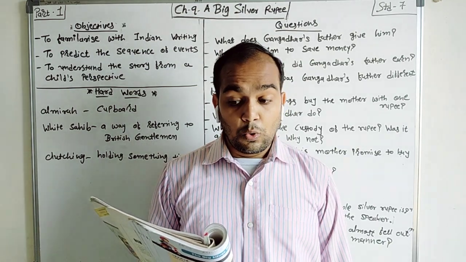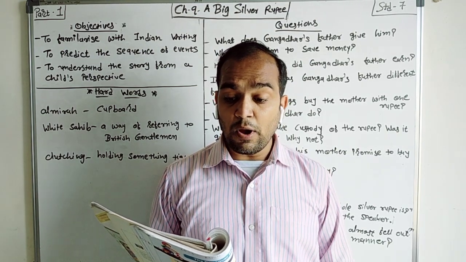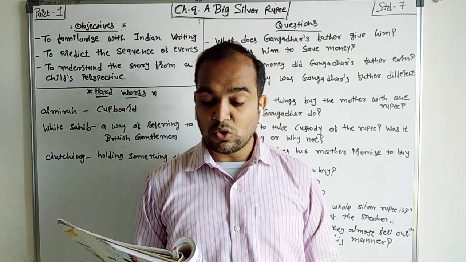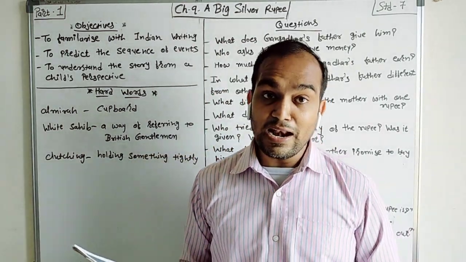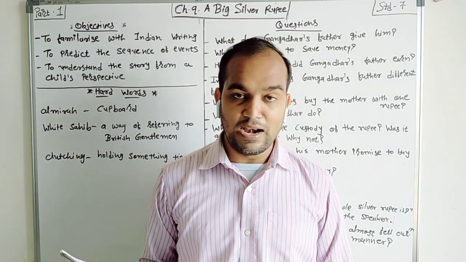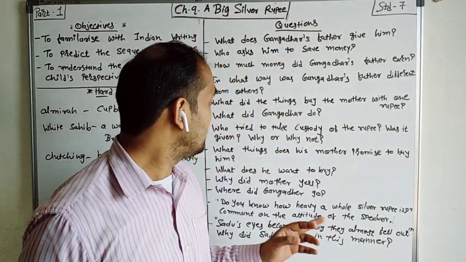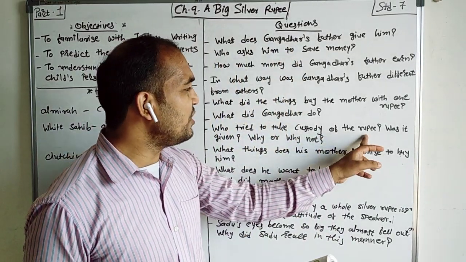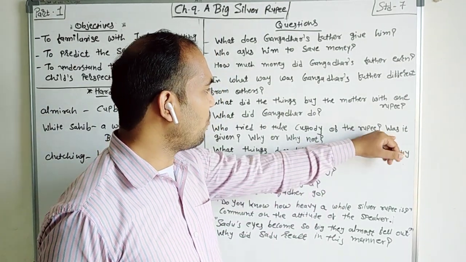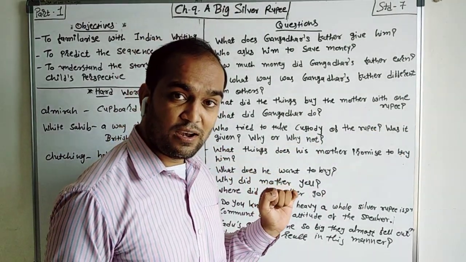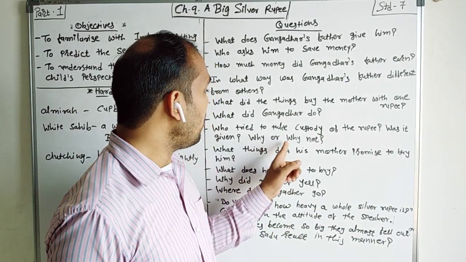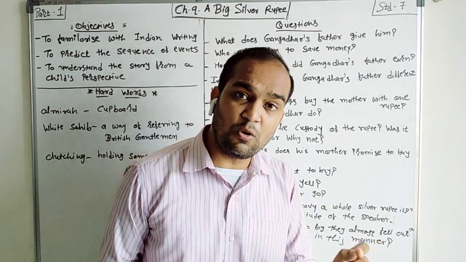I knew that whenever I gave any money to my mother to keep for me, I never saw it again. So I shook my head. He denied. Shook means shake. Shook is the past form of shake. He denied her. Why? Who tried to take the custody of the rupee? Mother tried to take the custody of the rupee. Was it given? Did Gangadhar give it to his mother? No. Why did he not give it to his mother?